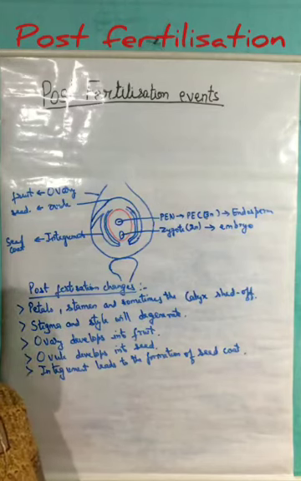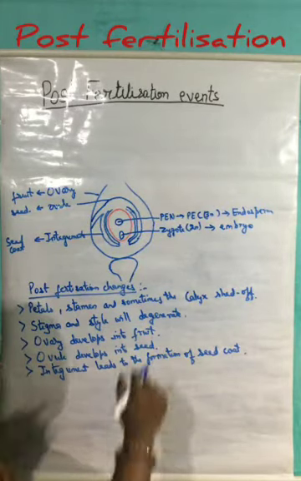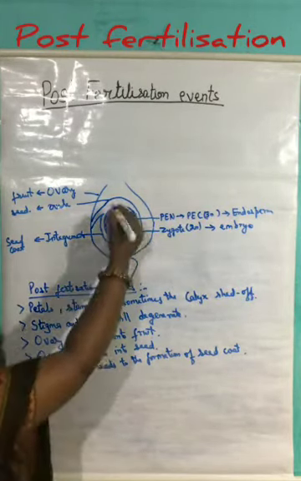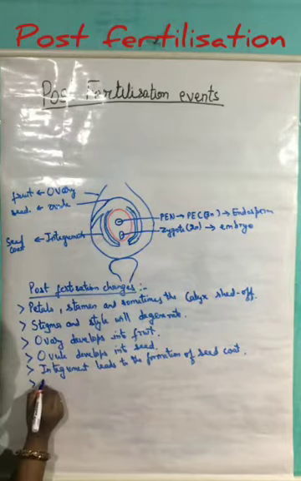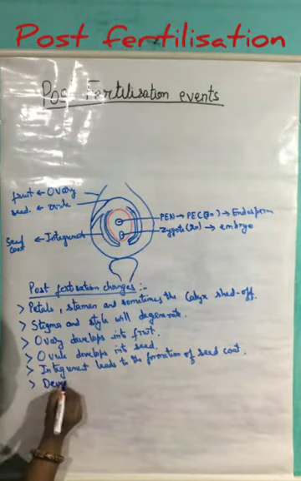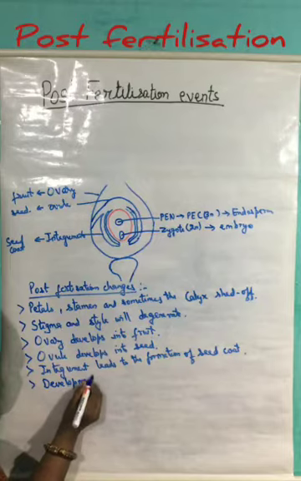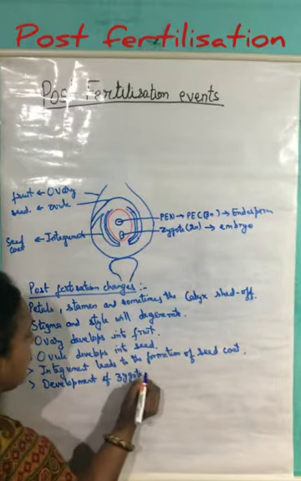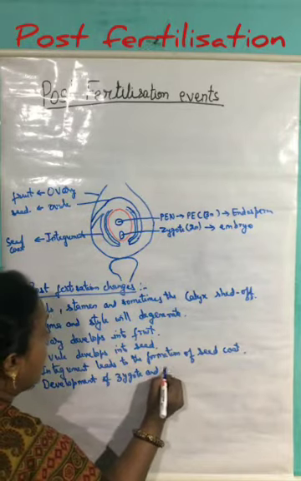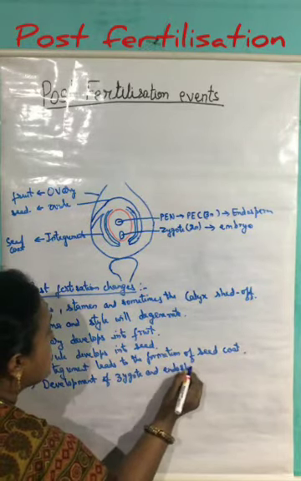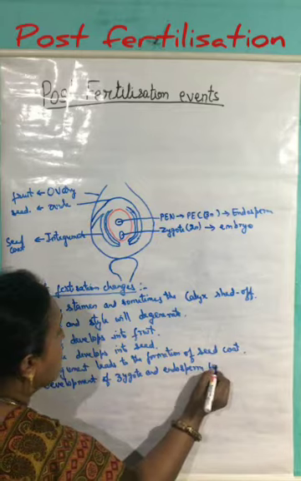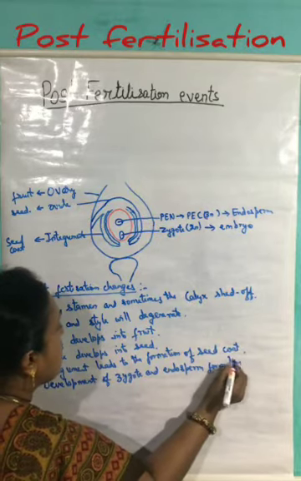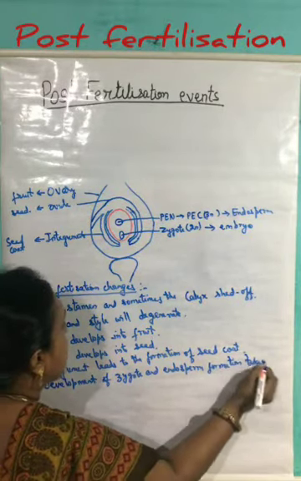And we know that the endosperm is the nutritive tissue. So inside this ovule, the development of the zygote and the formation of the endosperm takes place.